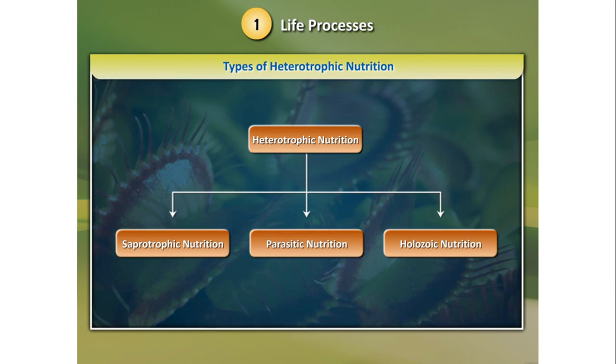The second type of heterotrophic nutrition is parasitic nutrition. Parasitic nutrition is that nutrition in which an organism derives its food from the body of another living organism without killing it. What is parasitic nutrition?